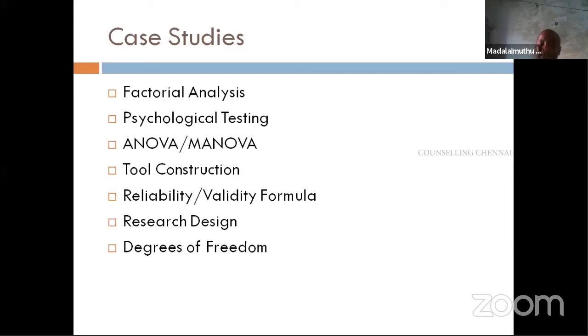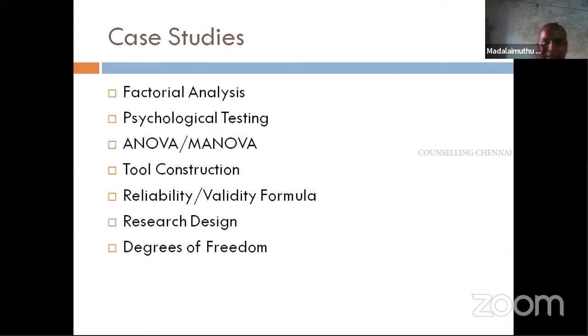But when I saw the previous year's question paper, of 2019, they asked about ANOVA. People are saying, sir, no ANOVA, only MANOVA is there. But read the passage, read the type of questions. At least 3 questions were related to ANOVA. The basic concepts, whatever the research design and degrees of freedom, the formula is the same. The statistical analysis carried out in that particular passage is different. Apart from that, the concepts are the same.